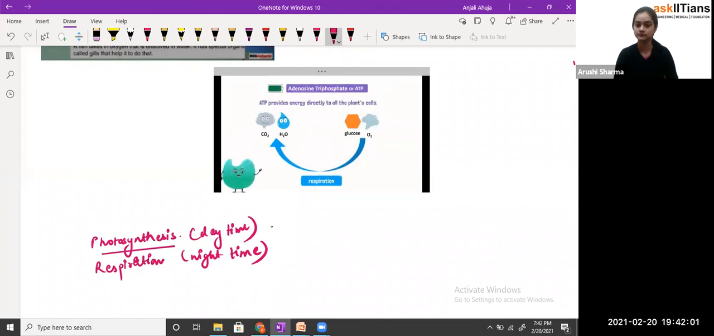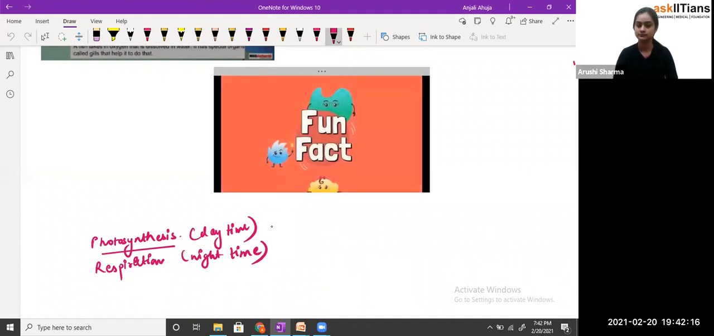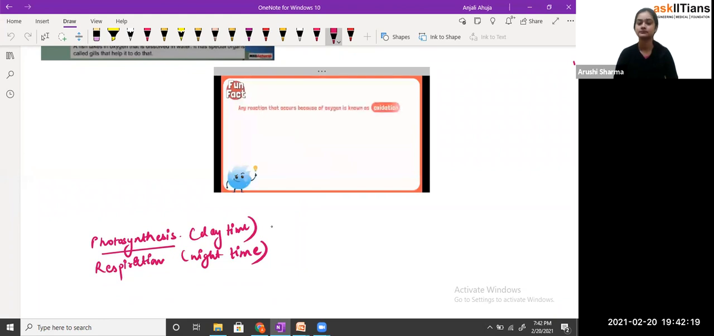ATP provides energy directly to all the plant cells. Oh, so oxygen is important for plants as well. Yes, oxygen is essential in a lot of reactions. Here's a fun fact. Any reaction that occurs because of oxygen is known as oxidation. Respiration is an important example of oxidation. So together, photosynthesis and respiration help plants live.